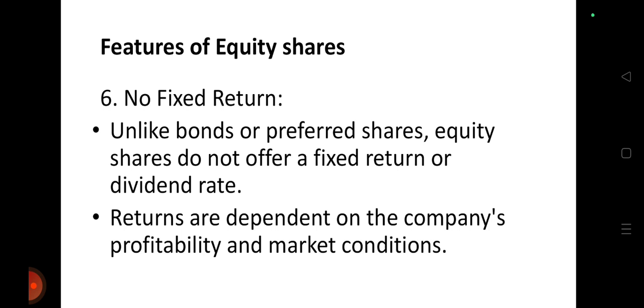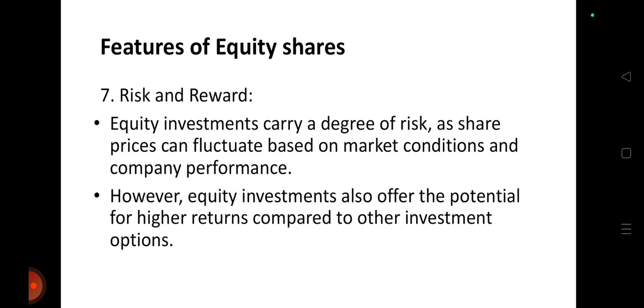Next, no fixed return. Unlike bonds and preference shares, equity shareholders are not offered a fixed rate of return on dividends. Returns depend on the company's profitability and market conditions. It is not compulsory for a company to pay dividends every year. Equity shareholders may get a dividend after 2 or 3 years, but the amount of dividend is quite high.